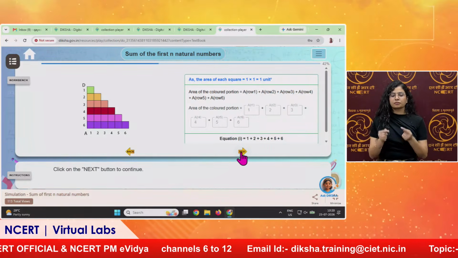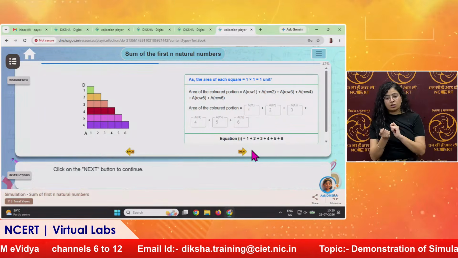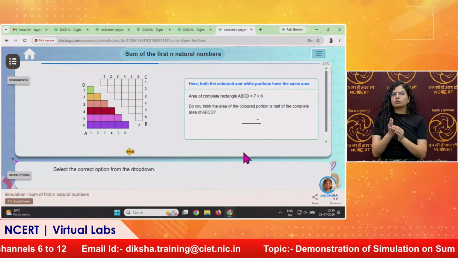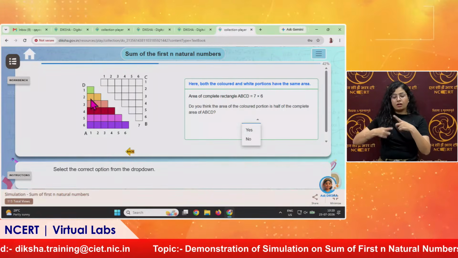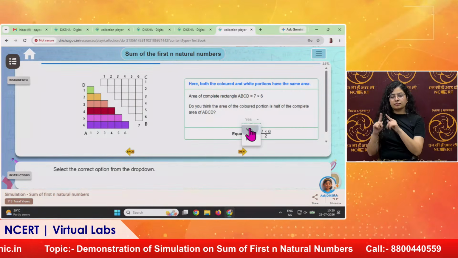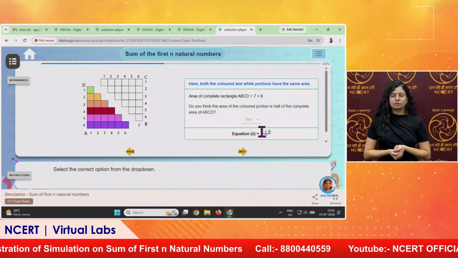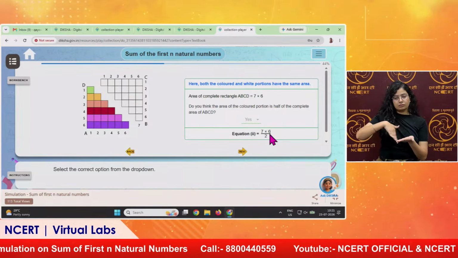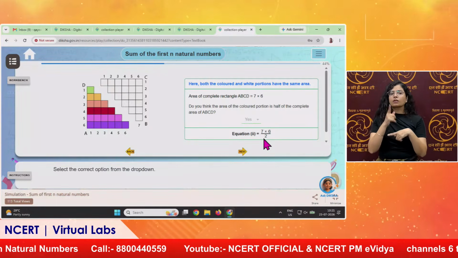Here you can see this has become a series of 6 numbers. And if you can see, the half area of this colored portion is half of the rectangle, as we have already seen. And what will be the area of the full rectangle? It is 7 into 6. And what will be the half? We will divide it by 2.